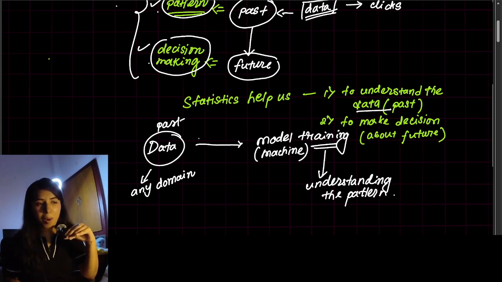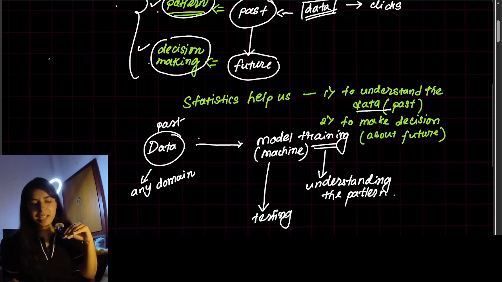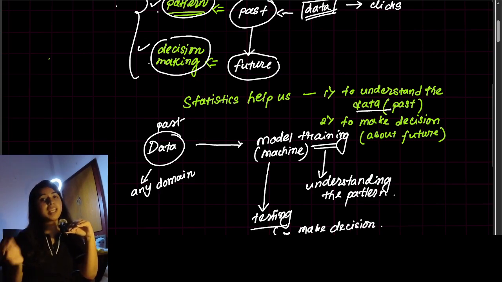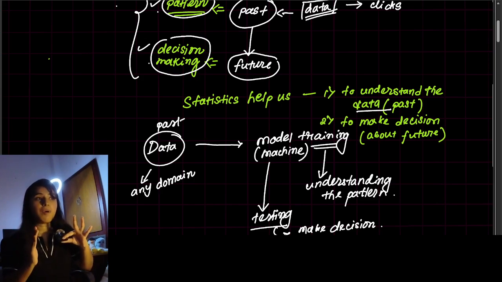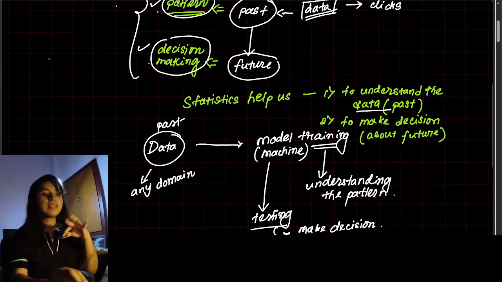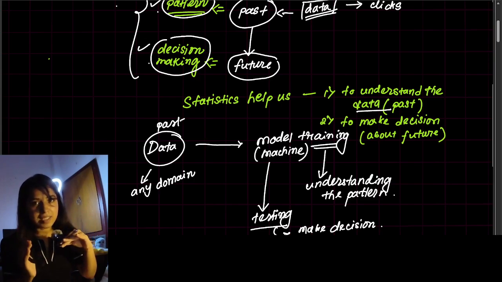So after this model training, whenever the model is deployed for testing, it will make some decisions about the future data, meaning all the data which are not in its database. Based on that, it will give some decisions. So this is all about your data science goal. That data science goal is performed by statistical logic. I guess it is very clear why you are using statistics in data science.